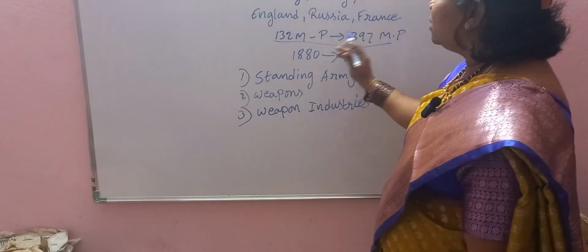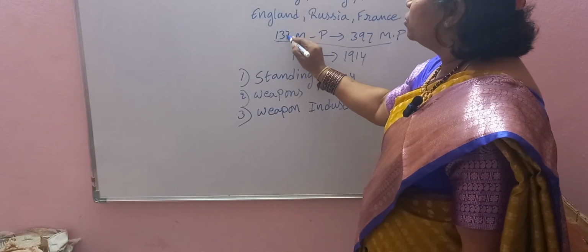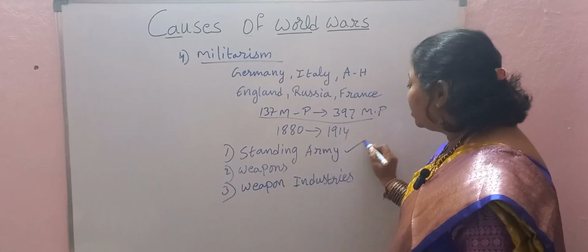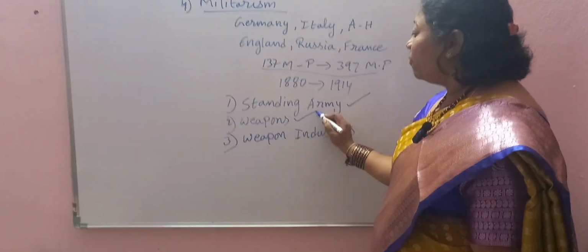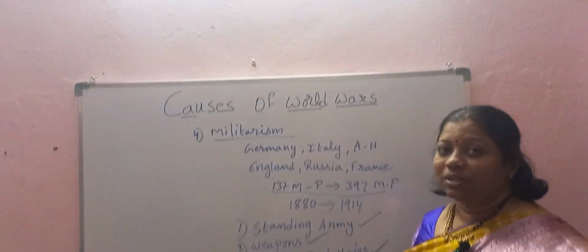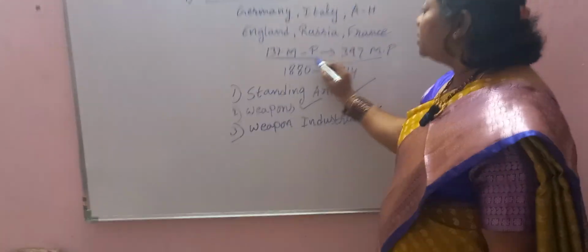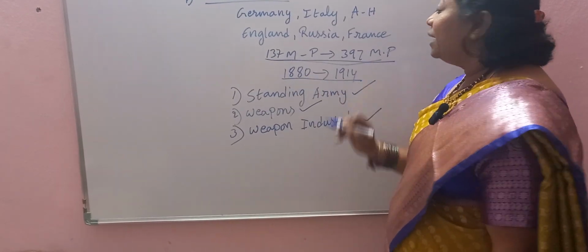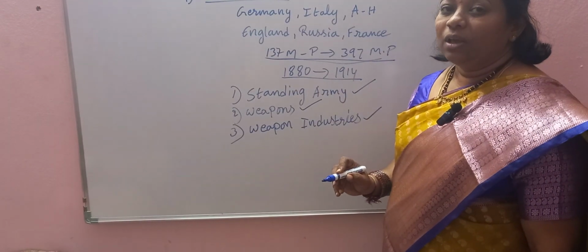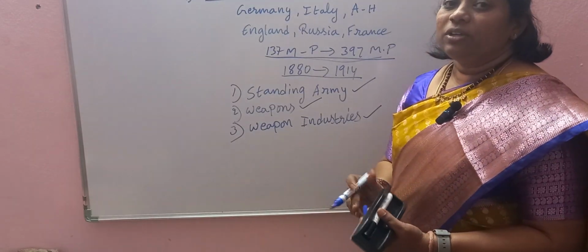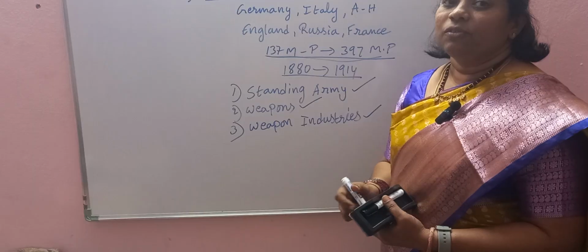All these countries spent huge amounts on the development of the standing army, weapons and weapon industries, from 132 million pounds to 397 million pounds between 1880 and 1914. So these were the four common causes which paved the way for the occurrence of World War One.